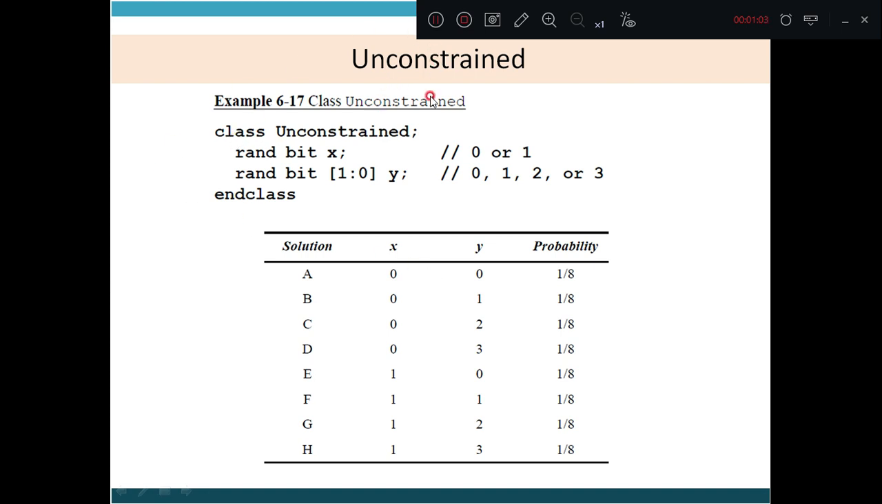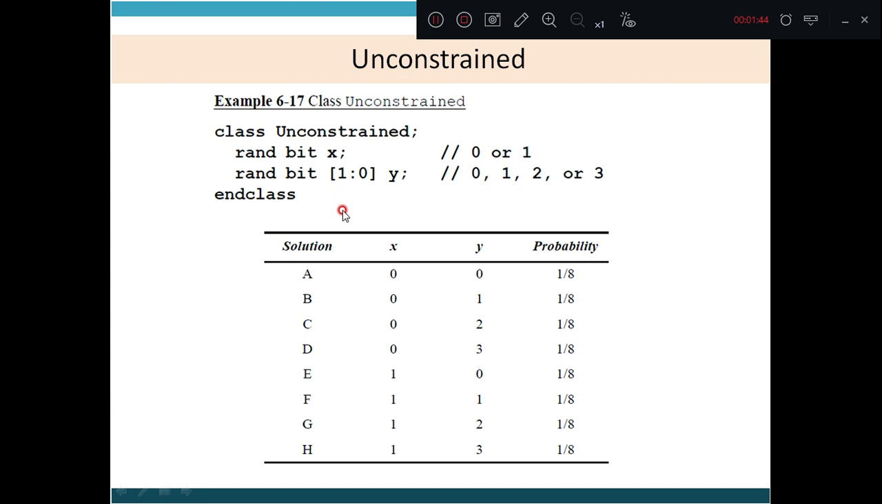See here, there are no constraints put on this class, which is why it is named unconstrained. The name of the class is unconstrained and bit x is defined as a random variable. Similarly, y is 2 bits. x is only a single bit, so it can take the value 0 or 1, whereas y has 2 bits, so it can take the value 0, 1, 2 or 3. Both x and y are declared as random variables, all inside the class and endclass, and there are no constraints put on these variables.